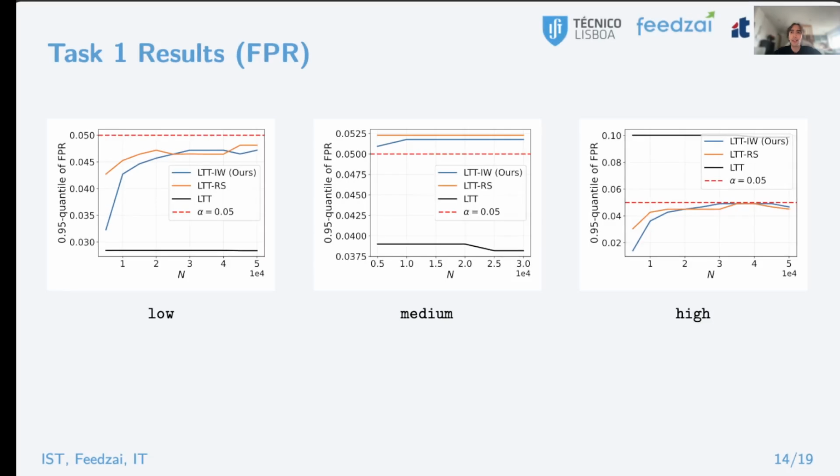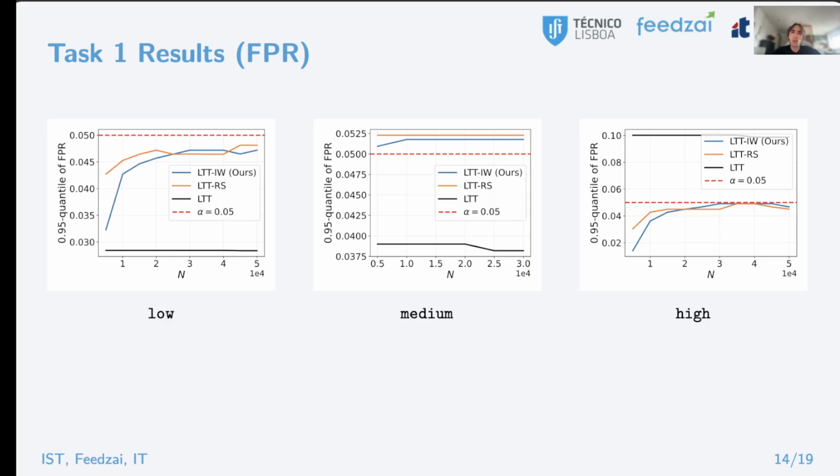We'll now analyze some results for the first task. We compare our method of using importance weights, which we call LTT-IW, to the usage of rejection sampling, LTT-RS, as well as to the plain original learn-then-test framework. Here we show the 0.95 quantiles obtained over 1,000 iterations of risk control using calibration sets of varying size n, which we show in the x-axis, just to get a sense of data efficiency.